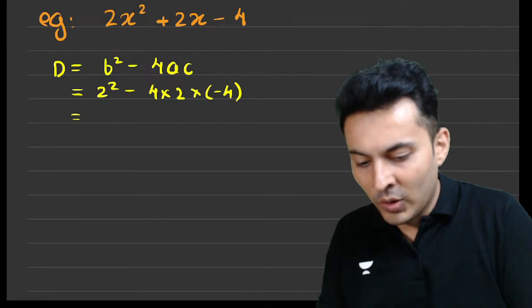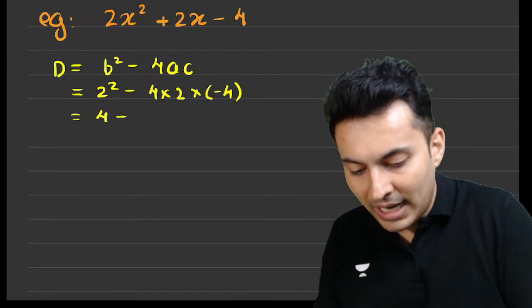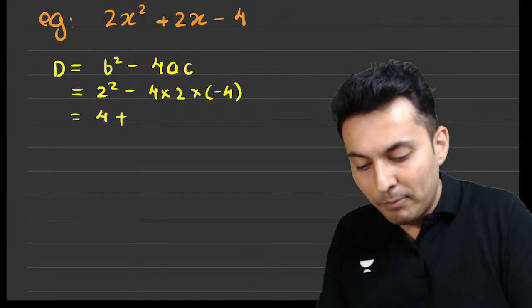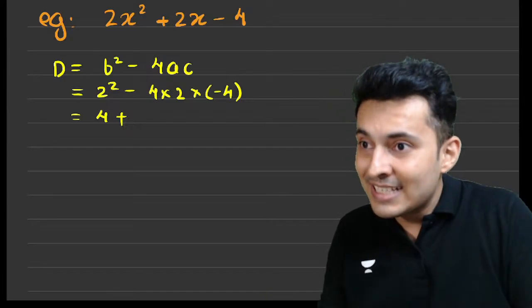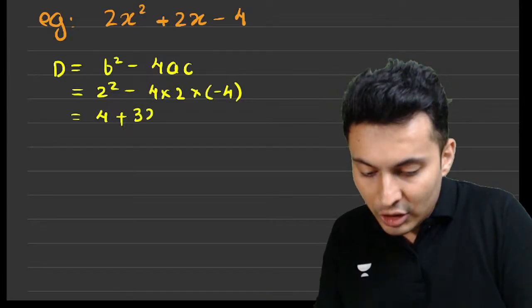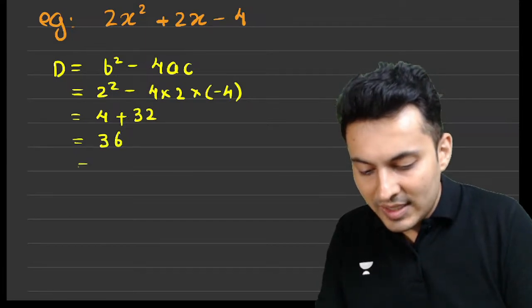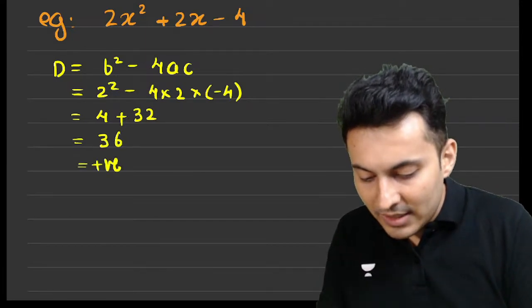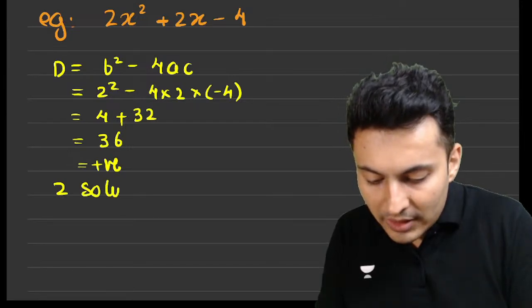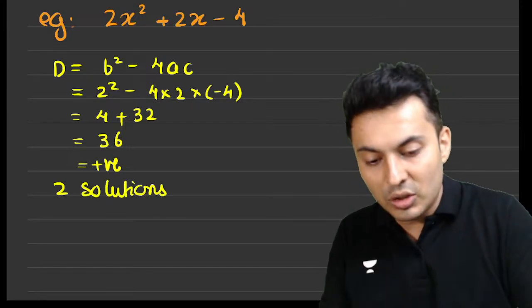Everybody with me? So what is this? 4 minus, minus minus will become plus. 4 4s are 16, 16 2s are 32. So this will become 36. This is positive. That means there are two solutions to the problem.